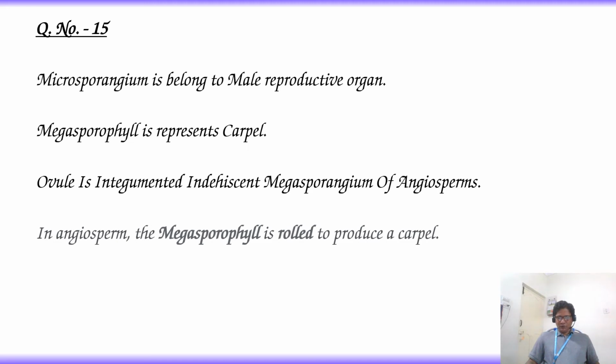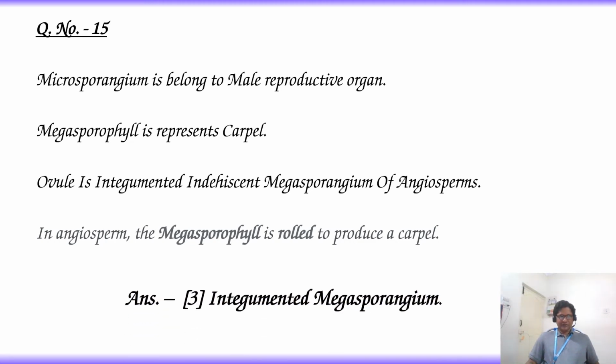In angiosperms, the megasporophyll is rolled to produce a carpel. Then the answer is option 3. Ovule is integumented megasporangium.